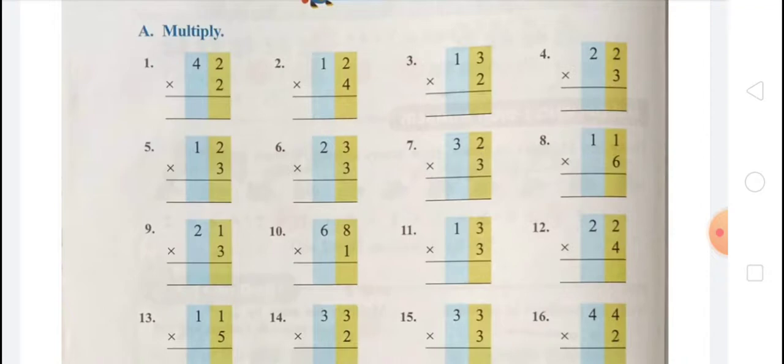Question number 10, 68 multiply 1. You know that when you multiply a number by 1, that is the number itself, so 1 multiply 8 equal 8, and 1 multiply 6 is 6, so that is 68.